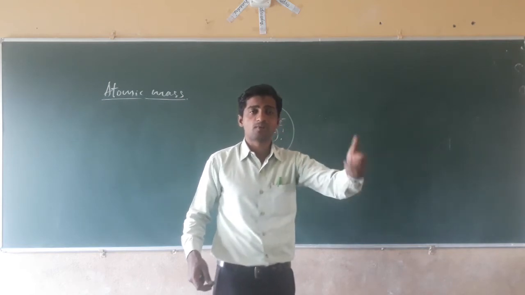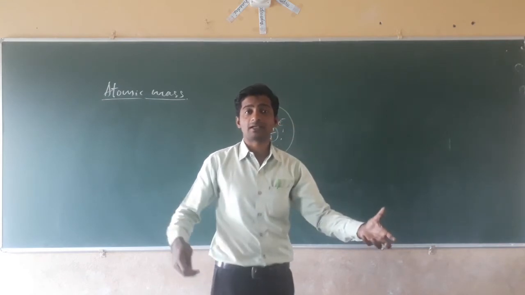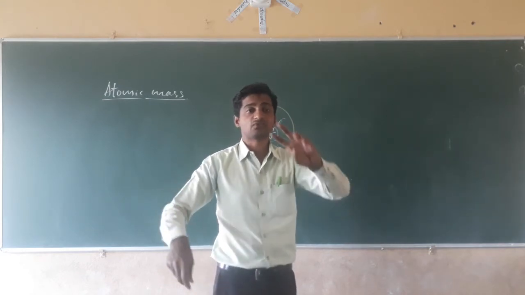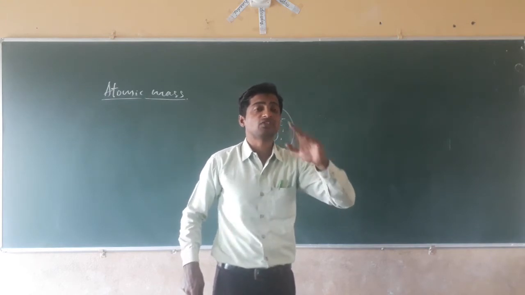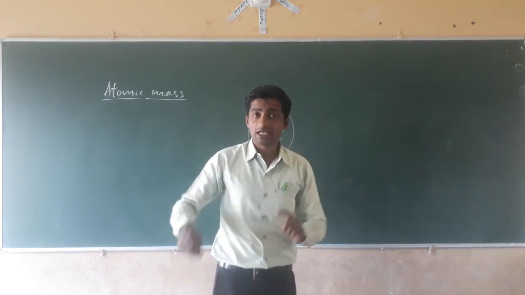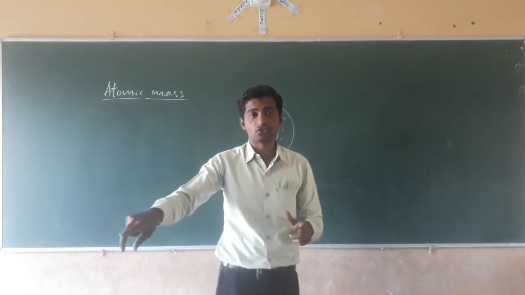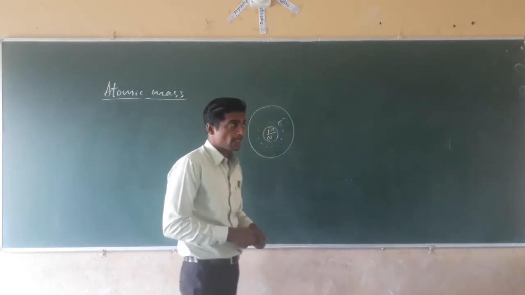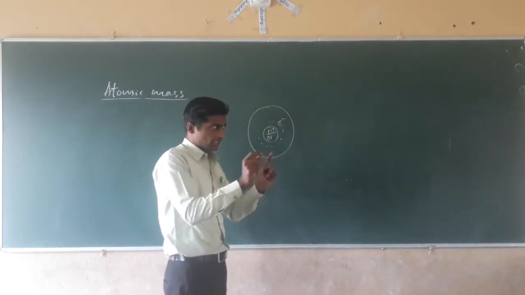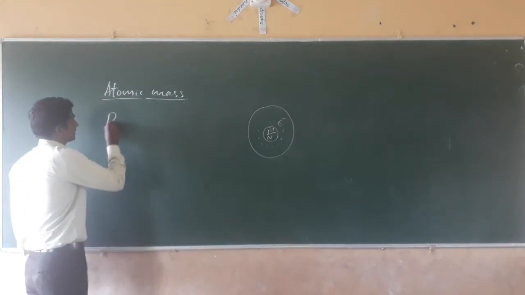By keeping 2 or 3 or 4 soaps on one tray, they will measure that. One soap is 250 grams, so 4 soaps become 1 kg. By relating to these soaps, they will measure whatever materials you need. On that basis only, here we can say the relative atomic mass.